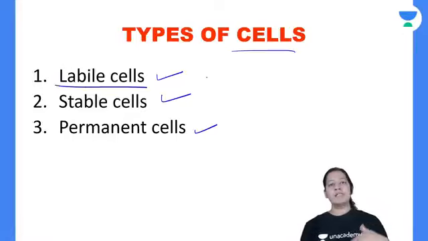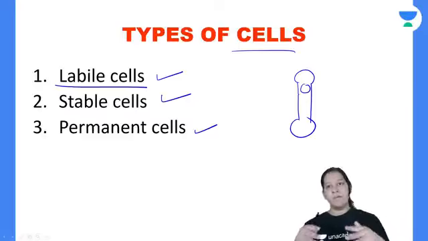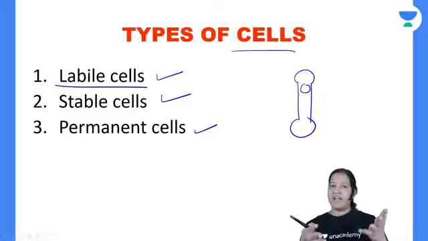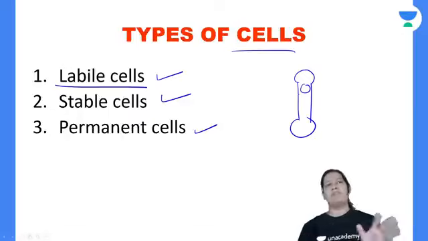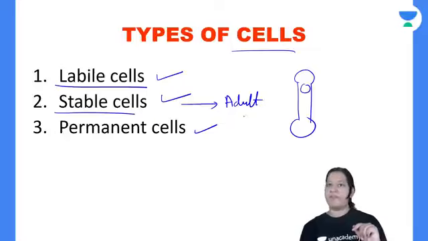Labile cells are those cells which continuously divide. The cells of our mucosa, the hematopoietic stem cells of the bone marrow, which continuously form RBC, WBC, platelets, the cells of the intestinal lining, the cells of the skin. So they continuously divide. They do mitosis, they do cell division. That is labile cells.